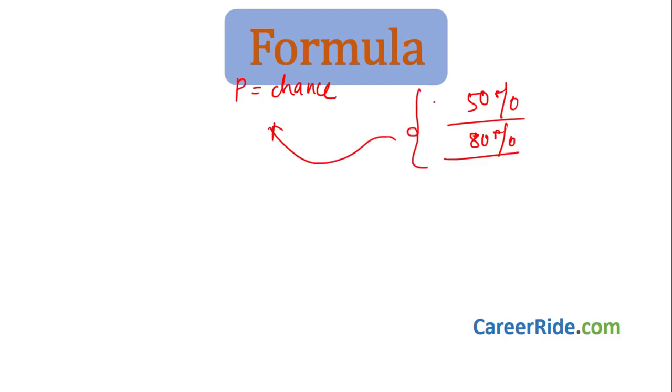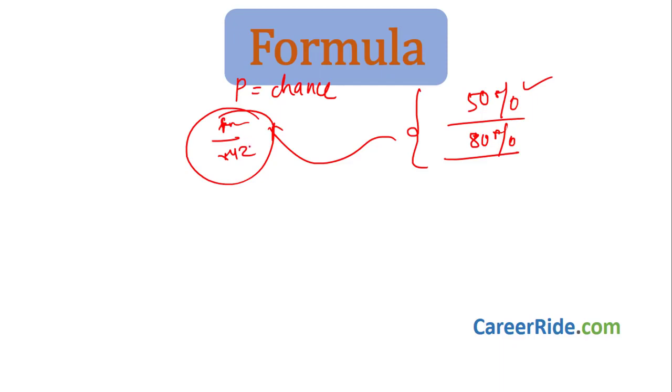Probability means nothing but chance. Generally, whenever we go out or whenever we are talking with our friends, we place a bet like, okay, there is a 50% chance that it is going to rain, there is say an 80% chance that it is going to rain. This is nothing but chance. This is nothing but probability. But probability is not expressed in terms of percentage, it is expressed in terms of a fraction. Something ABC upon XYZ. This is nothing but probability.